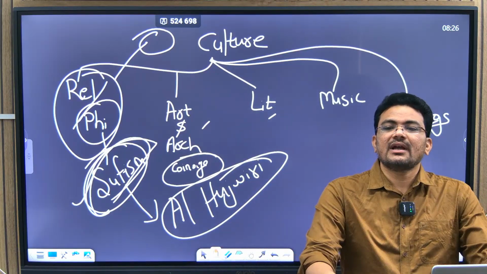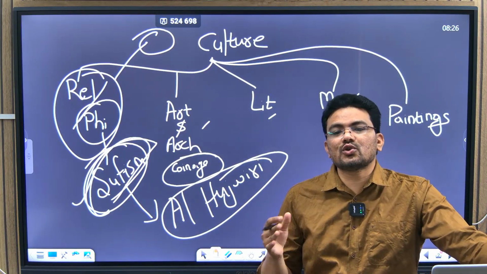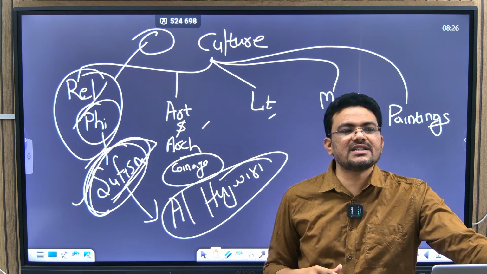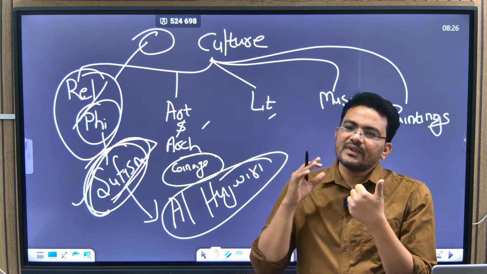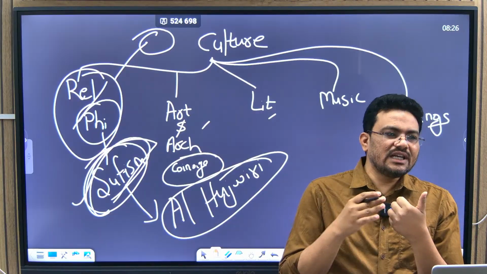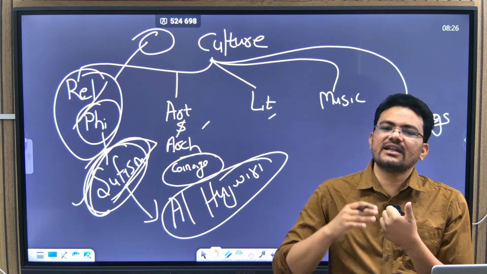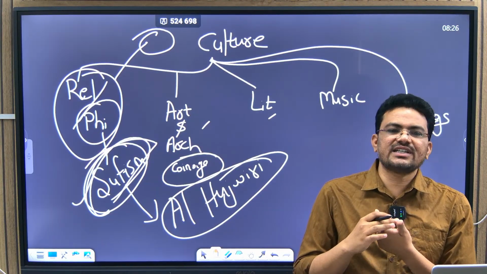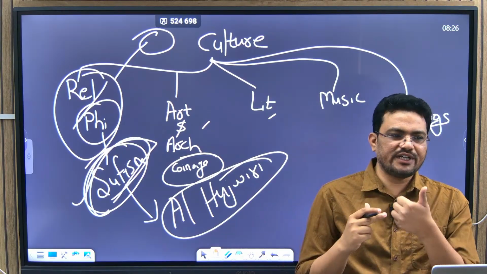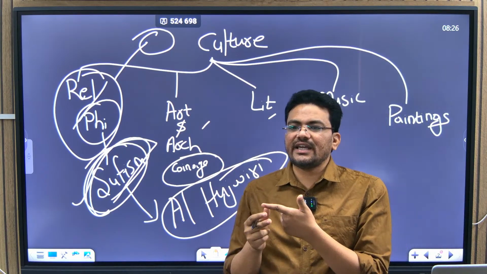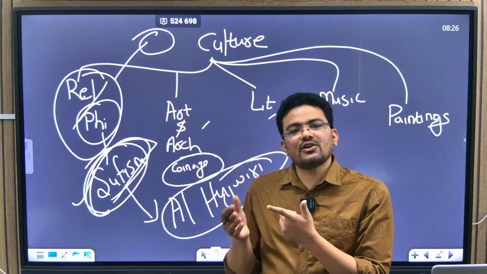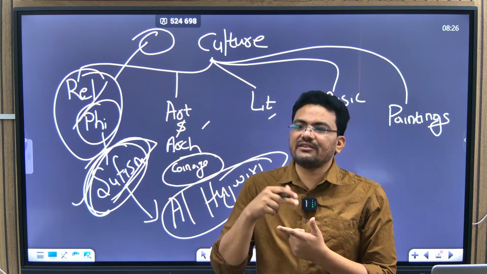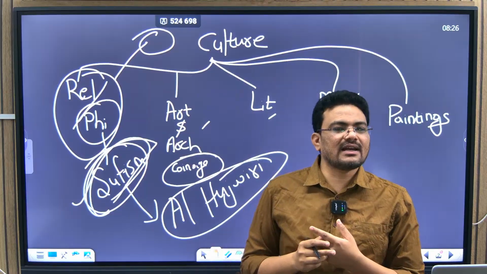See, actually, what has happened is that due to the advent of these Turkish rulers, some of the philosophers or religious saints believed that India's existing religion is under threat because of these invaders. And secondly, there is a changing order. For example, we have seen previously that a new trading class has emerged.